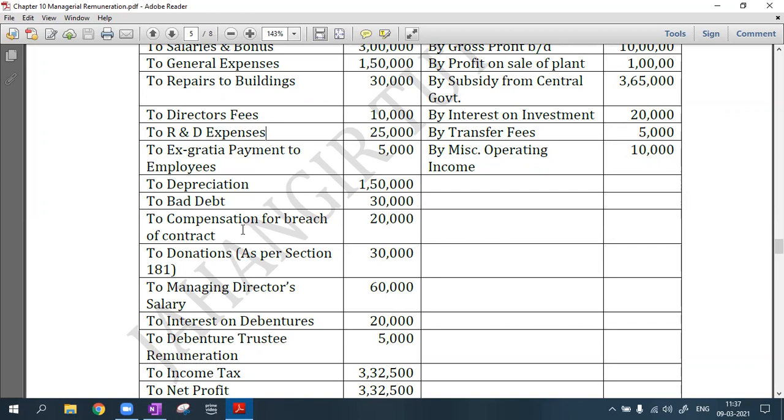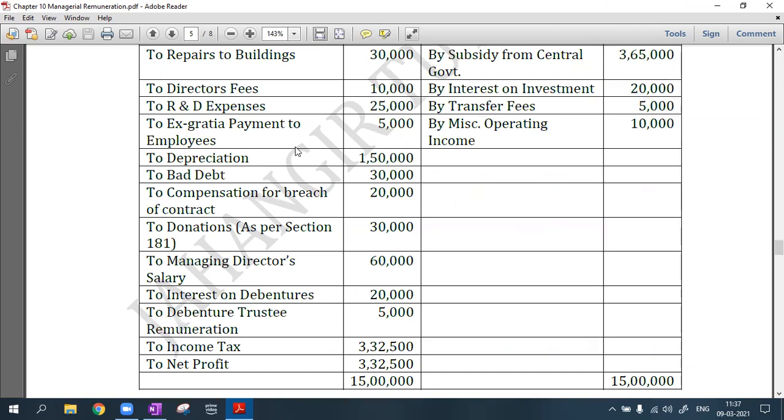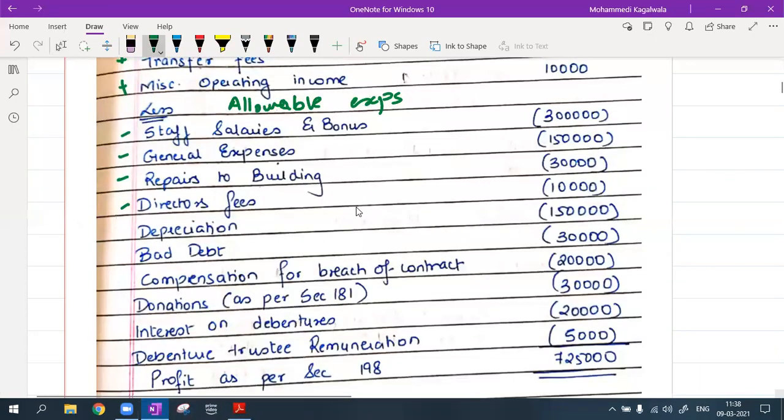Even the same thing it is with the depreciation. In this sum, they are telling me that the depreciation is as per section 123. If they had not given me that, I would have to add back the depreciation also. Are you doing it as per law? Whatever the amount is as per law, then not a problem. Depreciation here, 1,50,000, they are telling me it is calculated as per the act under section 123. So subtract. Bad debts, actual bad debts allowed.